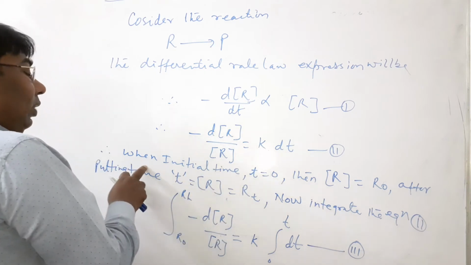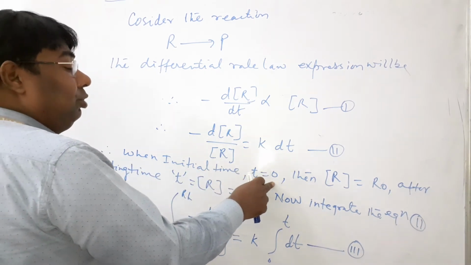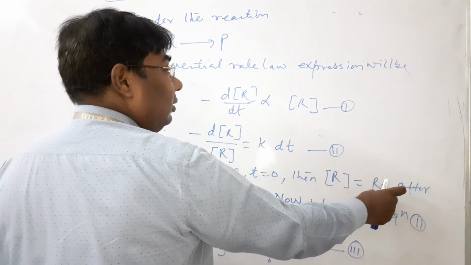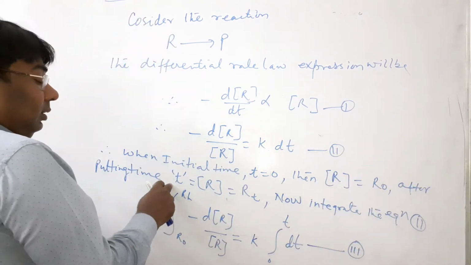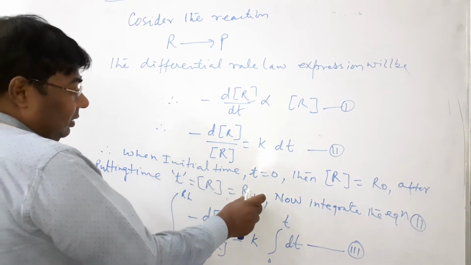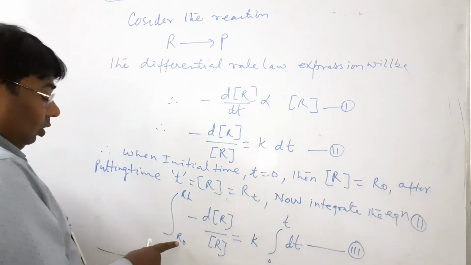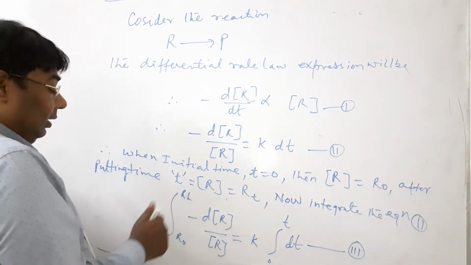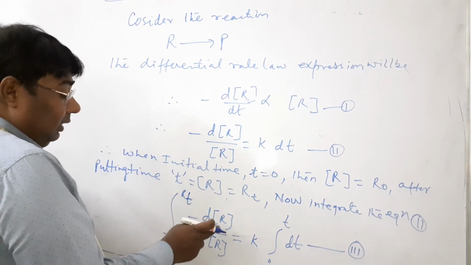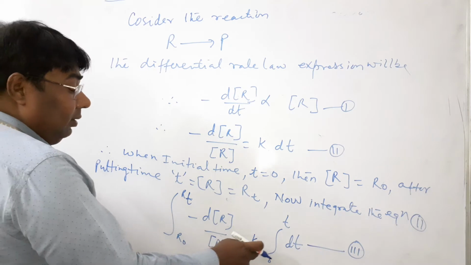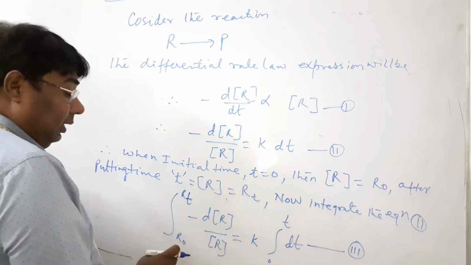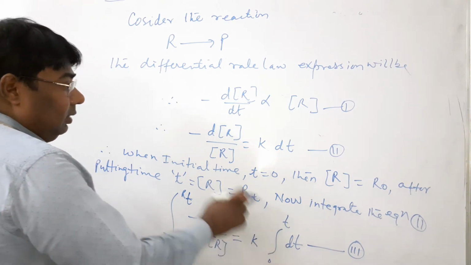So we get minus d[R] by [R] is equal to k dt. Now when initial time is t equal to 0, then in this condition [R] is considered as R naught. After time t, the concentration left is represented by Rt. Now integrate the equation, lower limit R naught and upper limit Rt. Then minus d[R] by [R] is equal to k. Now time is also integrated between 0 to t, dt. Please note it down.